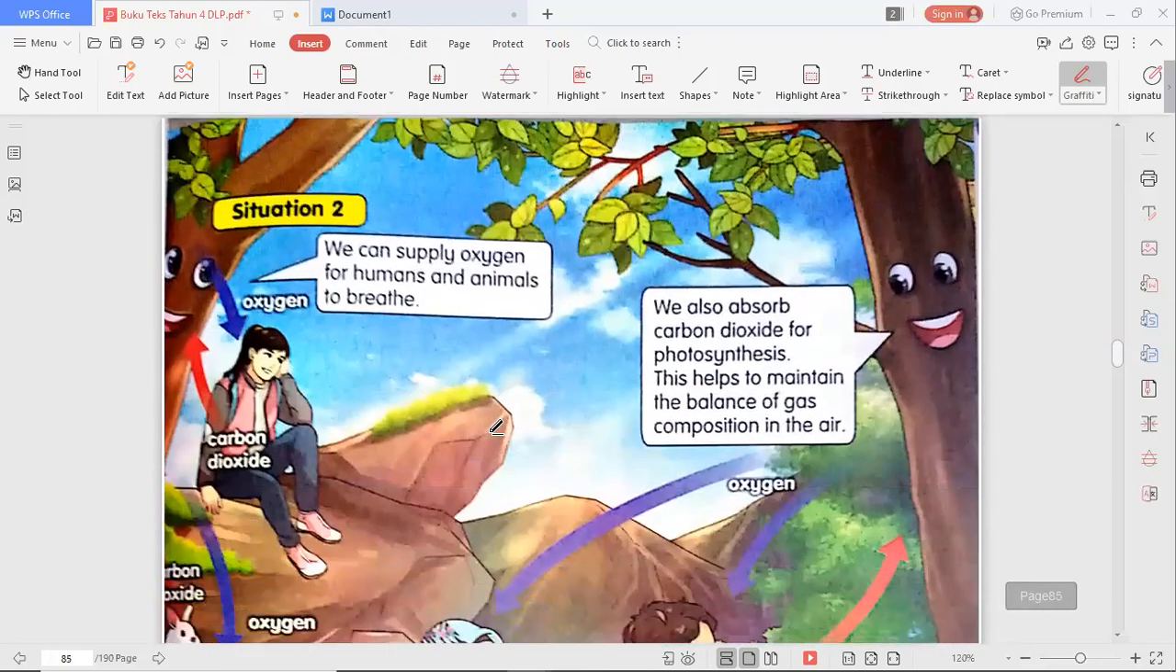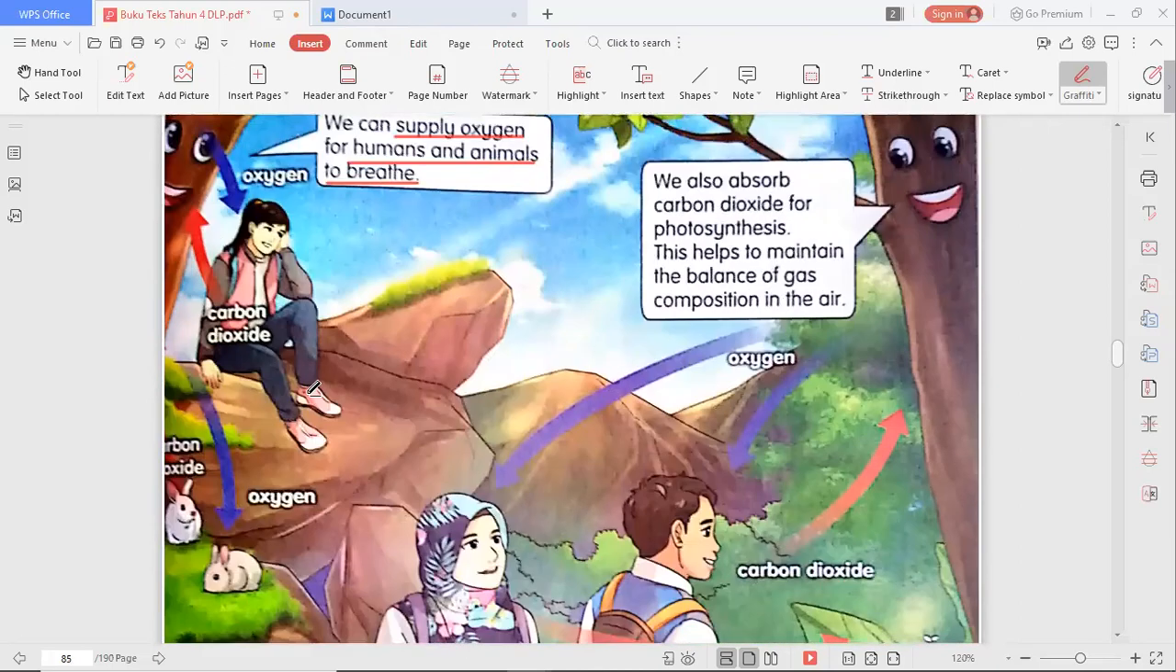Next, situation 2. Human. We can supply oxygen. See, supply oxygen for humans and animals to breathe. Oxygen from the tree, and then we release carbon dioxide. So we need each other in order to survive, right? And then the same thing goes for animals, oxygen and carbon dioxide. So we need each other.